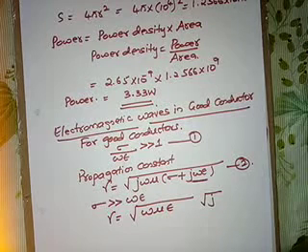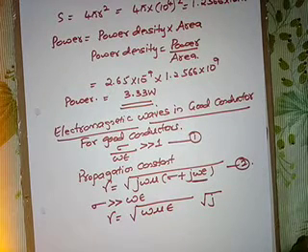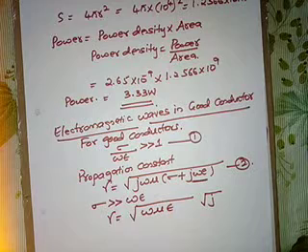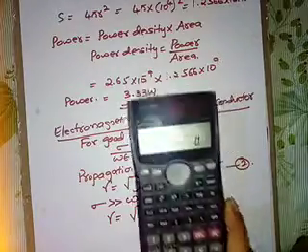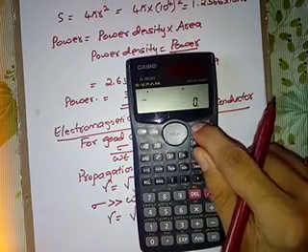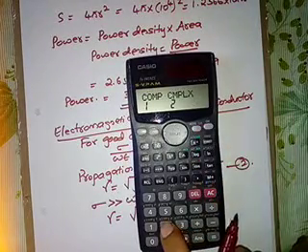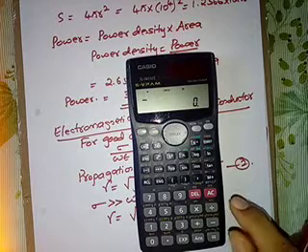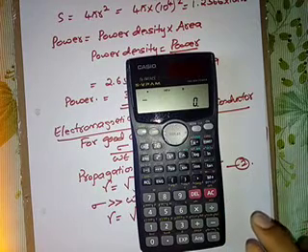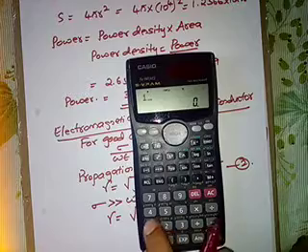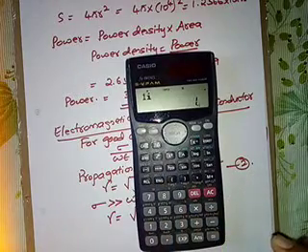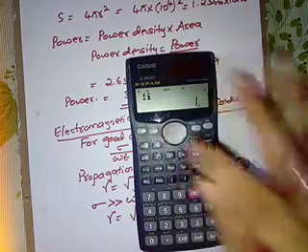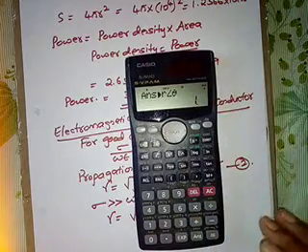Okay, right? So what is root j then? If we want to find out the value of root j, how to find it? Put the calculator in complex mode, then enter j, then shift, r angle theta is equal to, that is we get the magnitude.